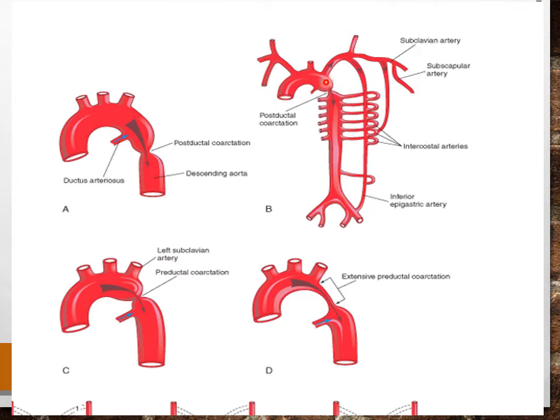From here the blood is normally supplied towards the upper limb, and for the lower limb there is this collateral circulation.